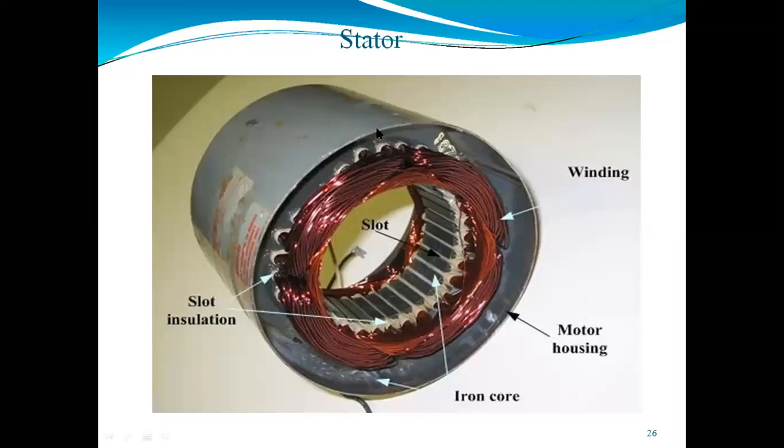This is the outermost covering of the three-phase induction motor, which will work as a covering and give protection and mechanical strain to all the internal parts of the stator. It gives mechanical support to all the internal parts. The frame we can make either using steel or die cast.